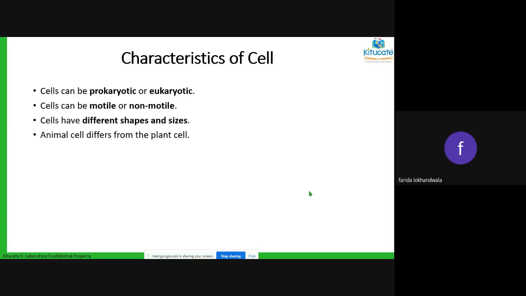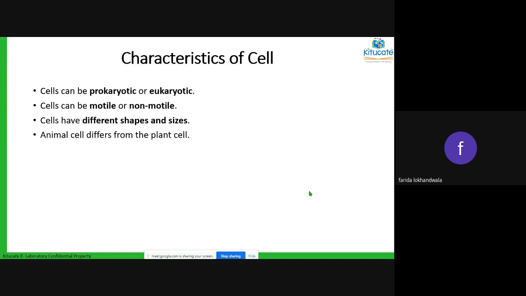The primitive type of organisms means the ones that, if we believe the Big Bang theory, were there before and were getting evolved one after the other. So the first ones won't have that nucleus. So they are called prokaryotes. So for right now, just remember, if you have a well-defined nucleus, then it is eukaryote, in the advanced levels. If you don't have a nucleus wall, then they are called prokaryotes. Okay? Cells can be motile or non-motile.